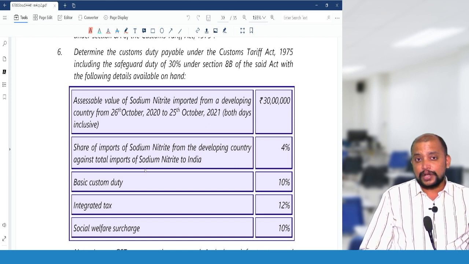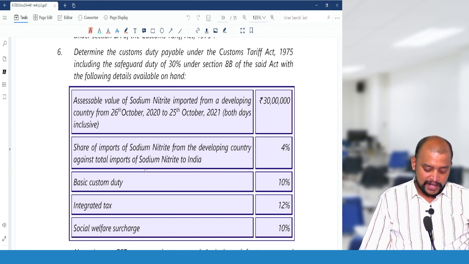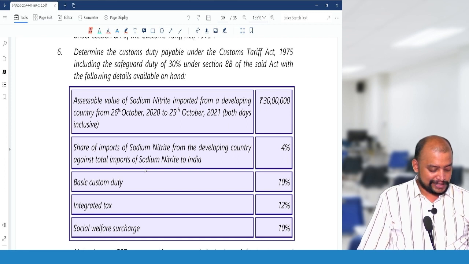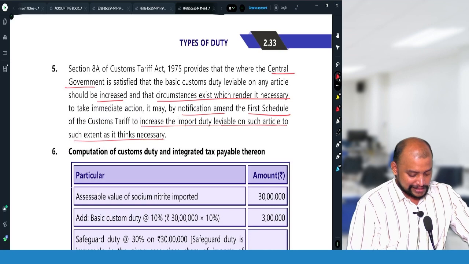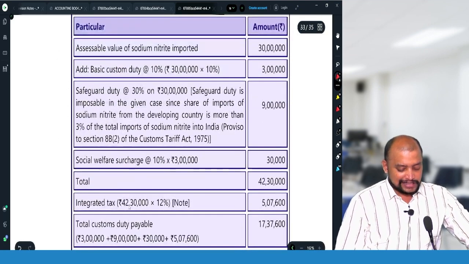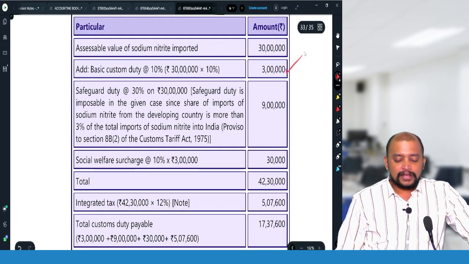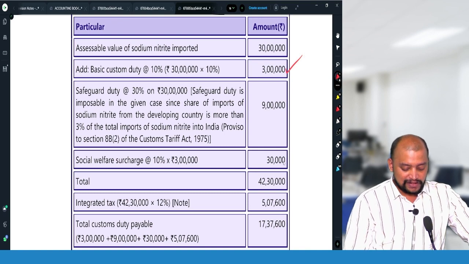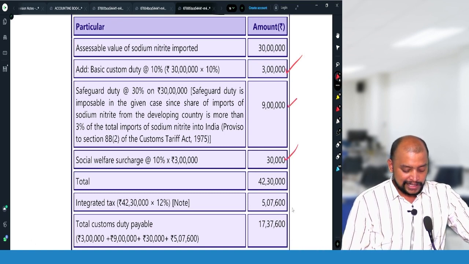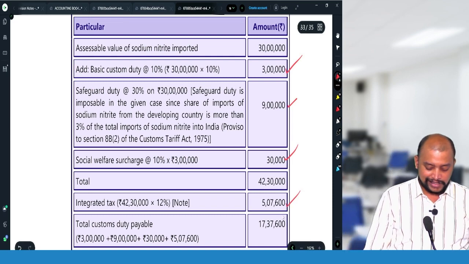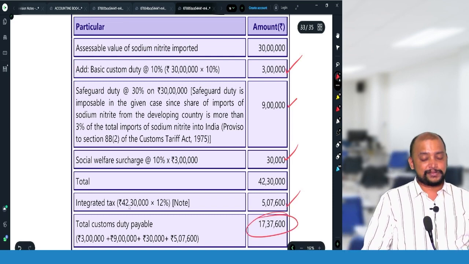On that we need to compute IGST, on 42 lakh 30,000. IGST at 12% is 5 lakh 7,600. So you can see that on 30 lakhs, 3 lakhs will be basic customs duty, social welfare surcharge 30,000, safeguard duty 9 lakhs. So integrated tax 5 lakh 7,600, and this is the total customs duty payable.